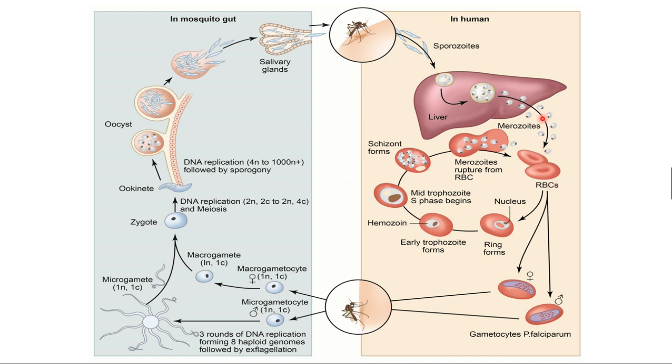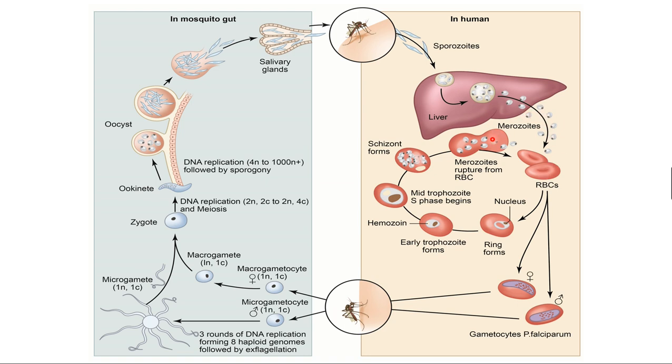Now, after this, we have studied: the female Anopheles mosquito bites a normal person. Sporozoites enter the bloodstream, circulate and enter into the liver cells or hepatic cells. Now they undergo multiple asexual fission and form the merozoites. Merozoites penetrate and enter into the RBC. The RBC in a human being is enucleated; the nucleus is absent, as we already know. So inside the RBC, these are the merozoites.